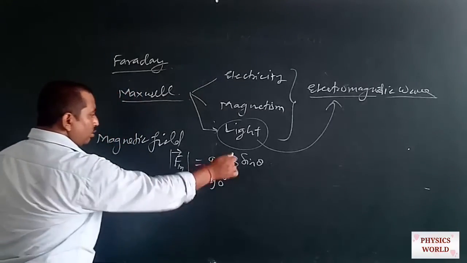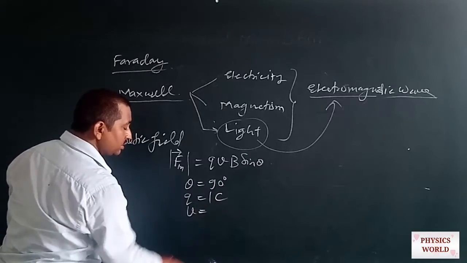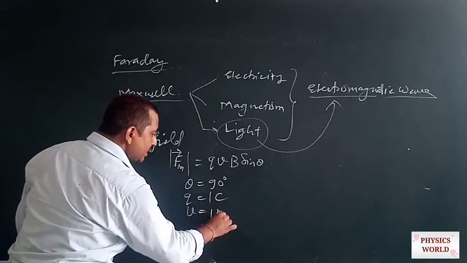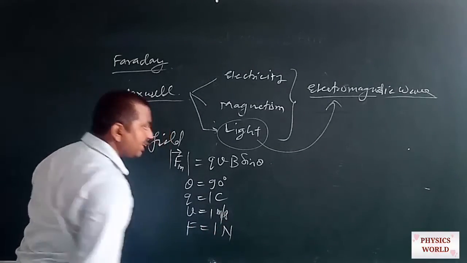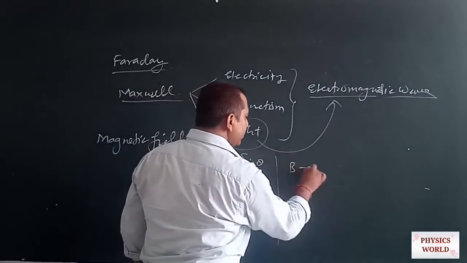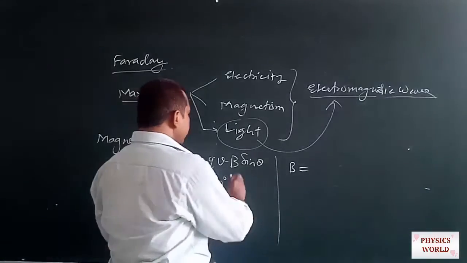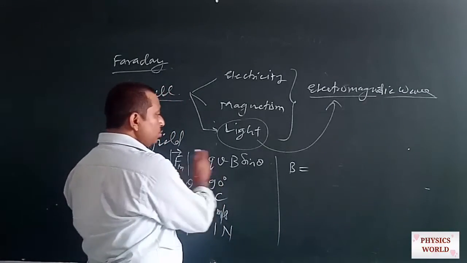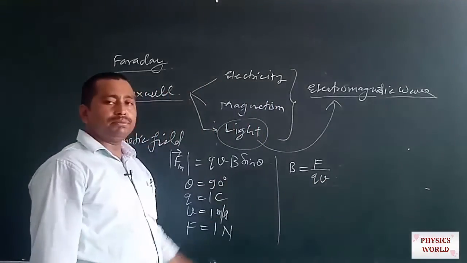So if we take theta equal to 90, q equal to 1 coulomb of charge, velocity of the charged particle 1 meter per second, and the force experienced by the charged particle 1 Newton, then what will be the value of the magnetic field? From F equal to QVB sine theta, B equals F by QV, because sine of 90 becomes 1.